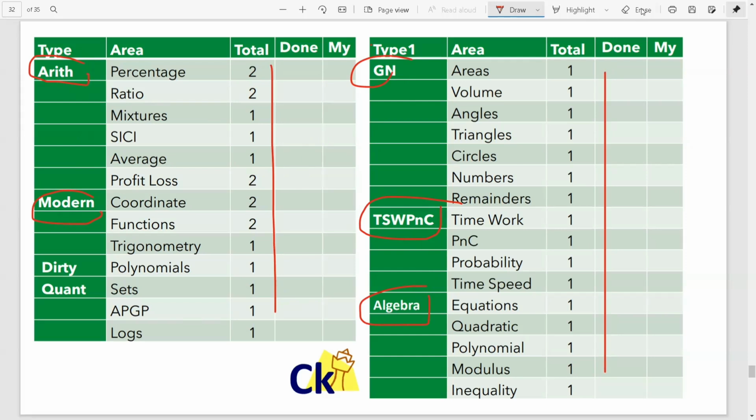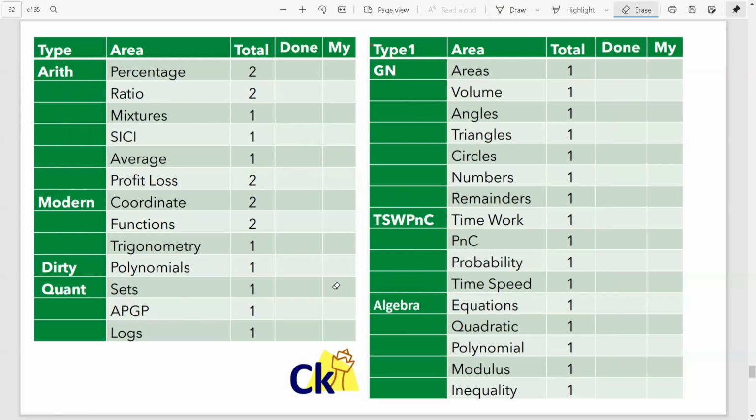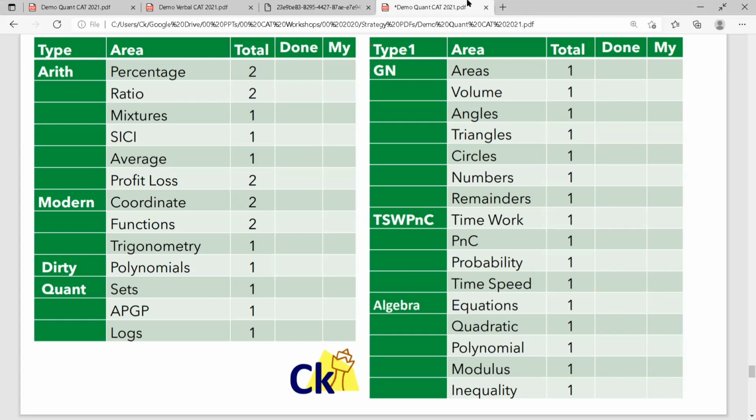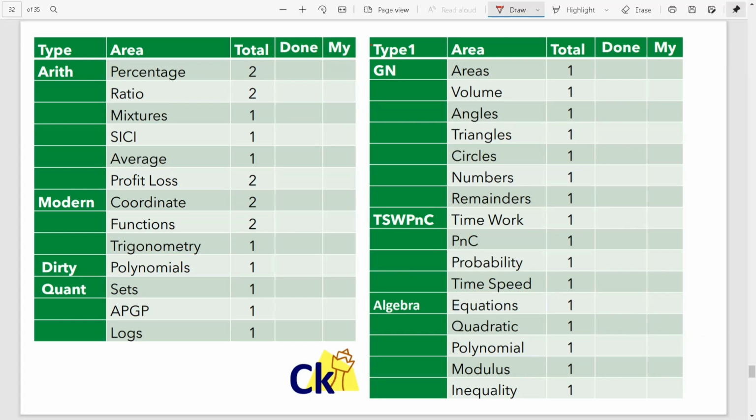It's humanly impossible to cover all the topics, especially if you are from a weak area. If quant is your weak area, some of you are good in math, some of you are good in verbal. Everybody is going to be bad in some area. If you are bad in the quant section, you don't feel like studying this, and I get this kind of question every day. Fine, so I am giving you a beautiful way to motivate you for your quant section.